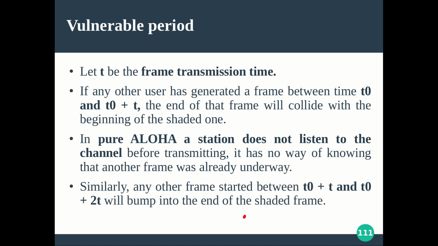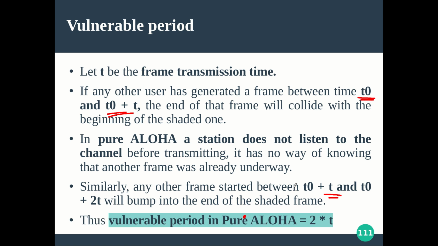Similarly, any other frame that started between t0 plus t and t0 plus 2t is your window. If they are also transmitting within that window, or they are transmitting before your window, so here you can see that this is the previous frame transition time, and this is along with you. So both are going to be vulnerable. The vulnerable period in pure Aloha is now found to be 2 times the frame transition time. So this is something you can remember as a formula here.